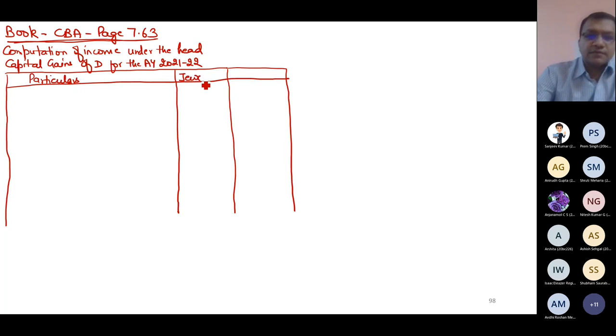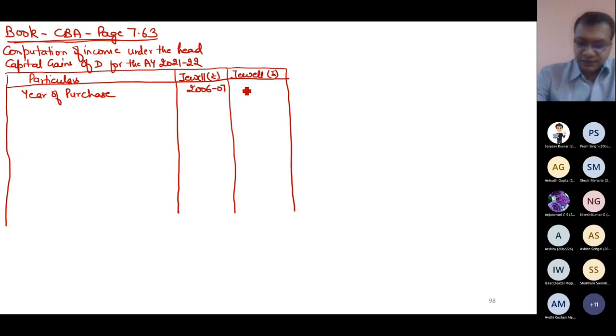Jewelry 1, jewelry 2. You must write the full form, okay? Don't use any abbreviation. Now the year of acquisition: jewelry 1 was purchased in 2006-07 and jewelry 2 was purchased in 2012-13. Can you tell me what is the holding period required for long term or short term? In both the cases, the holding period requirement is 36 months.